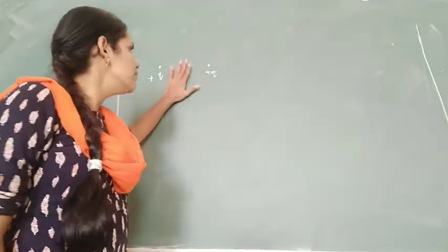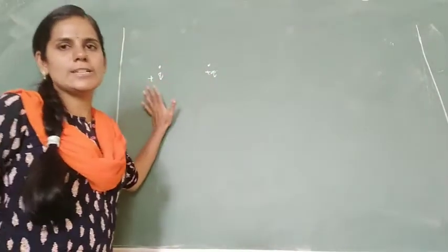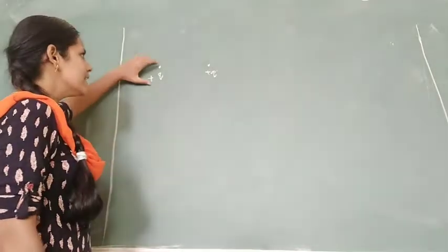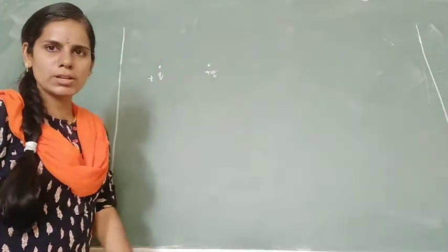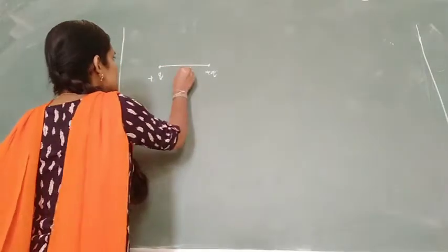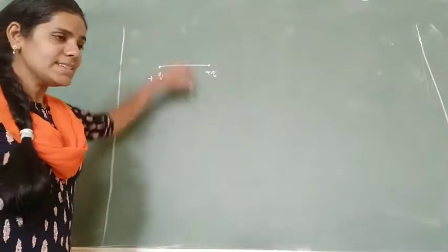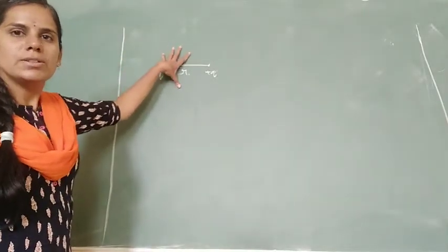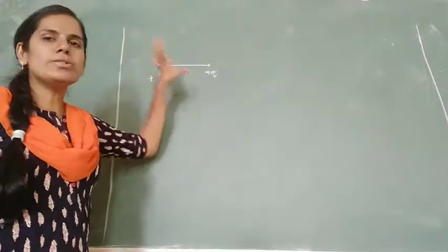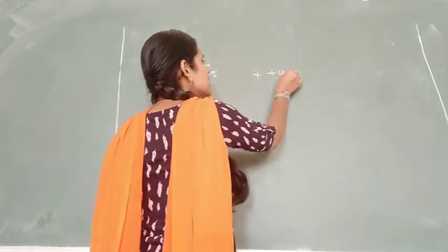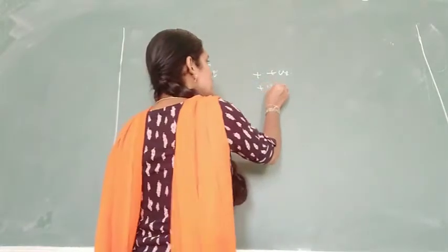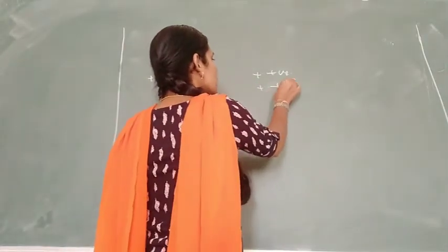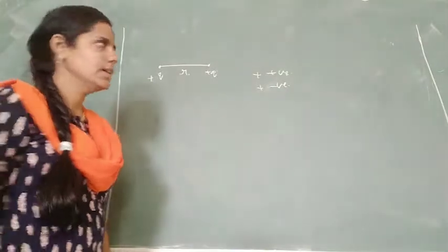I am considering here two point charges at a certain distance apart from each other, and that distance between them is taken as r. Does it exhibit an electric force? Definitely the point charges also exhibit a force. If both are positive charges, it produces a repulsive force. For positive and negative charges, definitely it attracts.